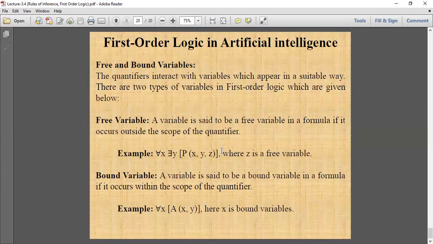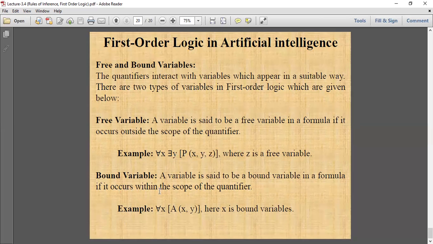Now what are free and bound variables? Free variables क्या होते हैं? A variable is said to be a free variable in a formula if it occurs outside the scope of quantifiers. अगर वो variables quantifier से attach नहीं है तो वे सब क्या कहलाते हैं? Free variables. जैसे for all x, ∀x ∃y P x y z. So here z is a free variable.